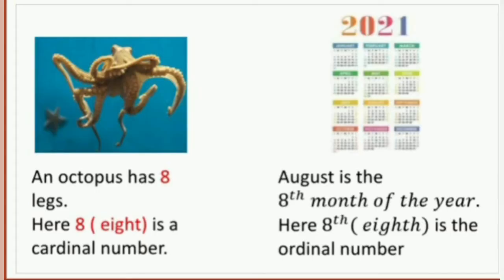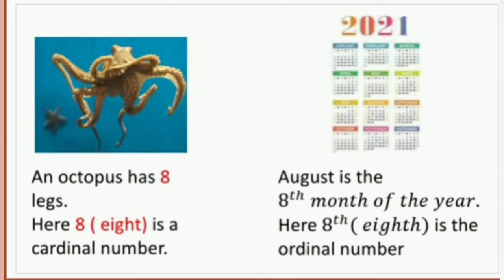Now see this slide, you can see an image of an octopus in the first picture. How many legs does it have? It has 8 legs. When you say 8, it becomes a cardinal number. Now see the second picture, a calendar. You might have often heard that January is the first month of the year, February is the second month of the year, and so on.